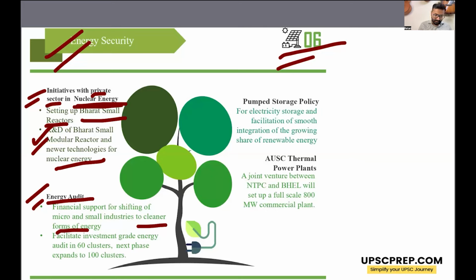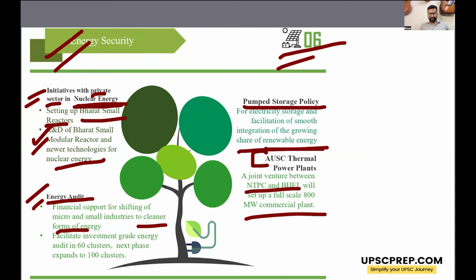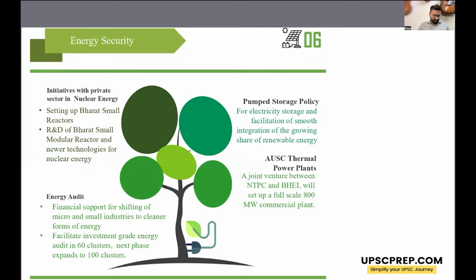There will be a pumped storage policy for electricity storage and facilitation of smooth integration of growing share of renewable energy. Then these AUSC thermal power plants will be set up. This will be a joint venture between NTPC and BHEL, right? Together they will set up full scale 800 megawatt commercial plants. So these are the plans of the government.